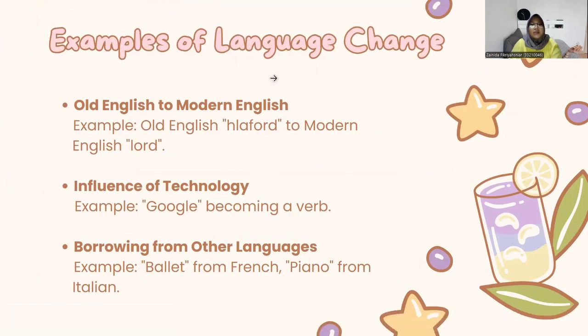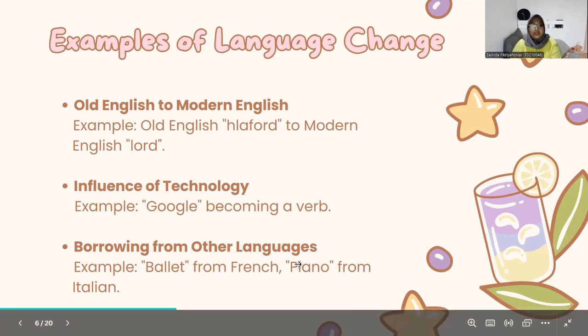This is the example of language change. There are 3 examples. The first is Old English to Modern English. For example, the Old English word is hlaford, but it changed to the Modern English word, lord. And second is the influence of technology. For example, Google becoming a verb. And the last is borrowing from other languages. For example, ballet from French and piano from Italian.